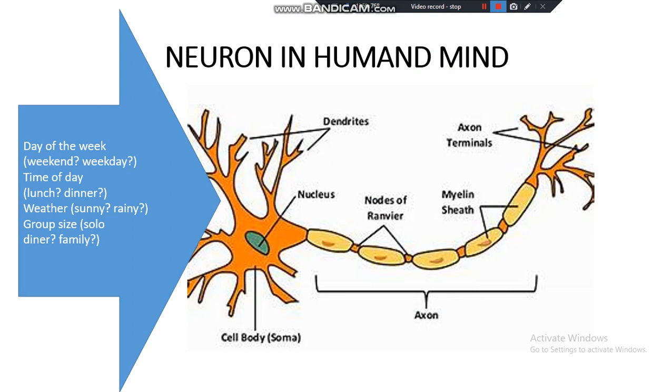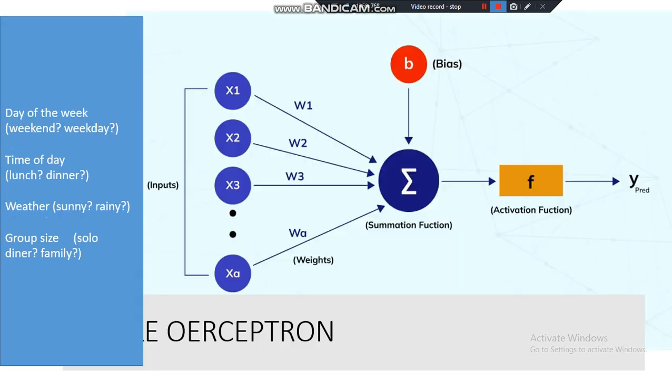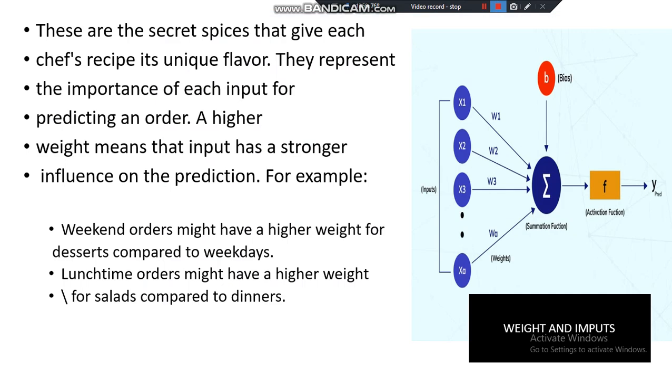6. If the prediction is wrong, the weights are adjusted. This is like tweaking the recipe based on feedback. Higher weights for ingredients that were underpredicted, and lower weights for those that were overpredicted. Remember, the more data the network is trained on, the better it gets at adjusting its weights and making accurate predictions. Different types of neural networks have different architectures, arrangements of chefs and recipes, but the basic idea of inputs, weights, and learning through adjustments remains the same.